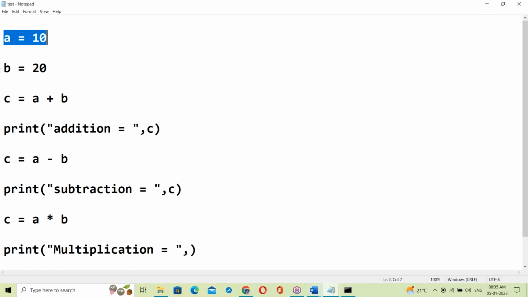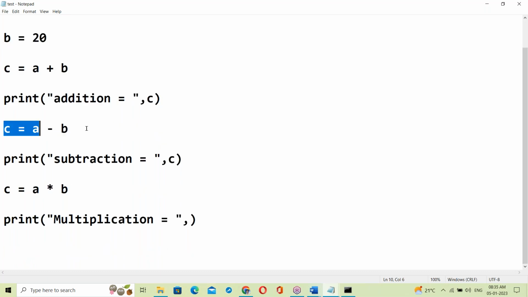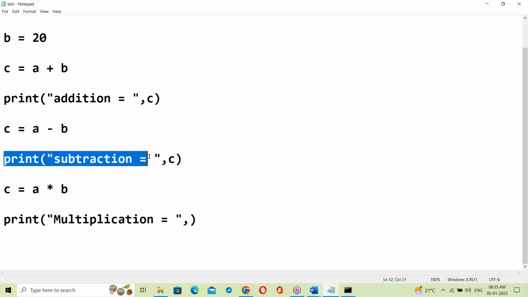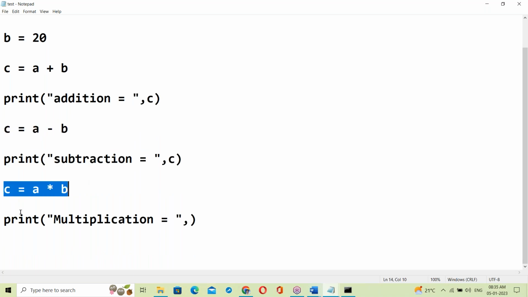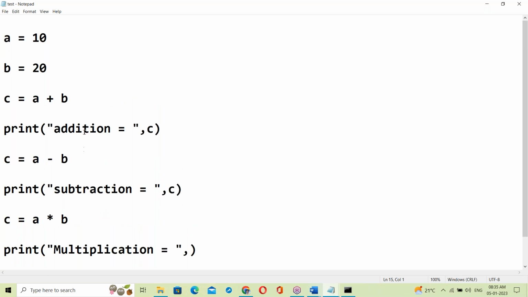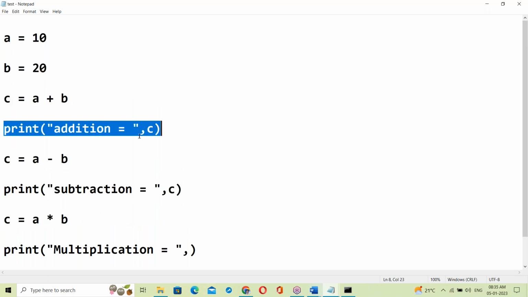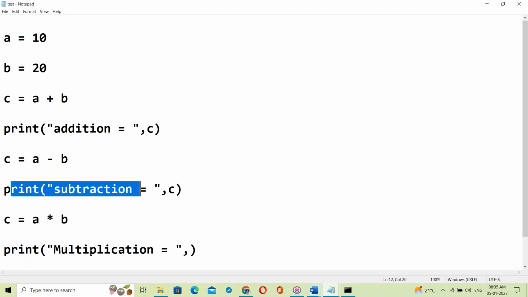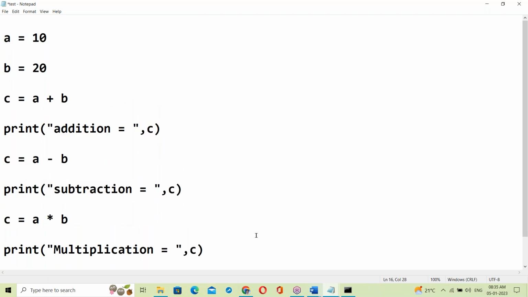So A equal to 10, B equal to 20, C equal to A plus B is addition, C equal to A minus B is subtraction, C equal to A into B is multiplication. This script performs mathematical operations, finding addition, subtraction and multiplication.